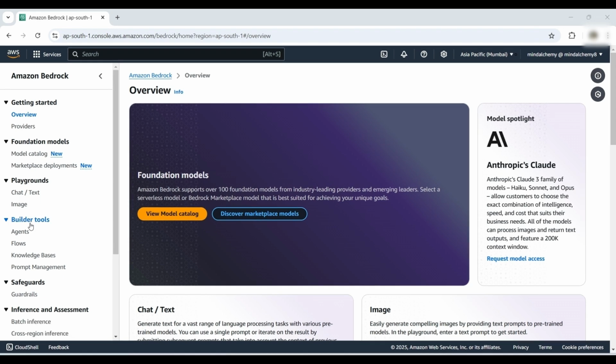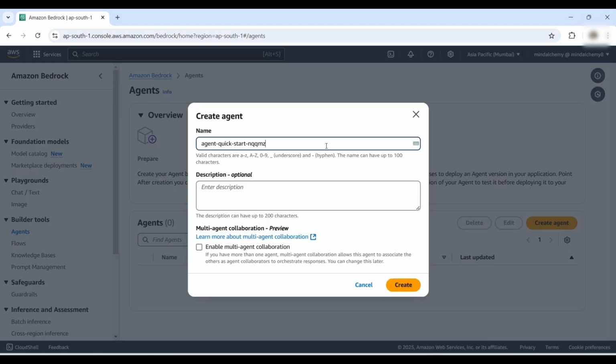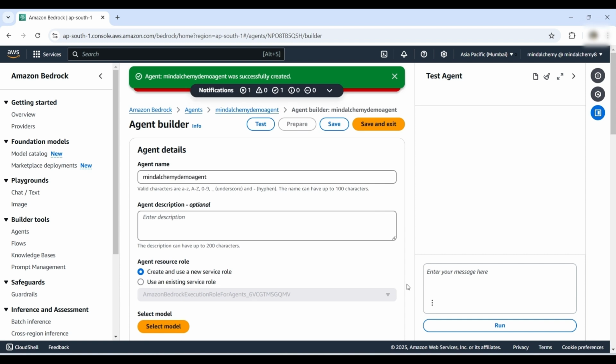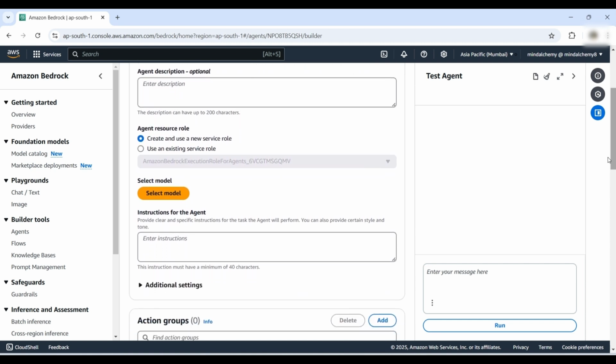Let us first create an agent. In the Builder Tools section, select Agents and click on Create Agent. Provide a name for the agent. For this example, we use the name MindAlchemy Demo Agent. Leave all other settings as default. Hit Create. The agent MindAlchemy has been successfully created, as indicated by the green highlighted confirmation message on your screen.